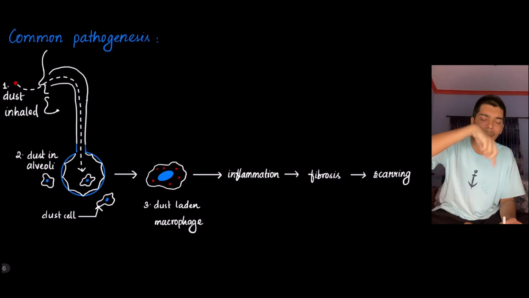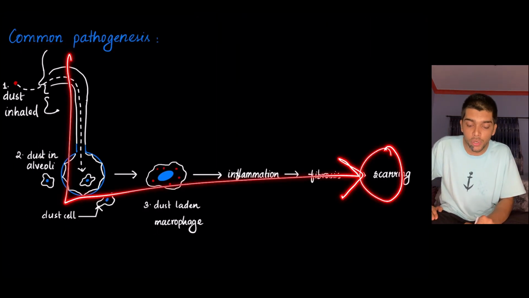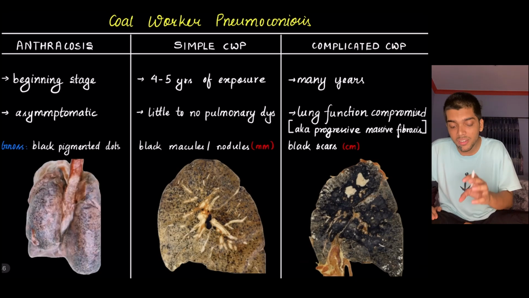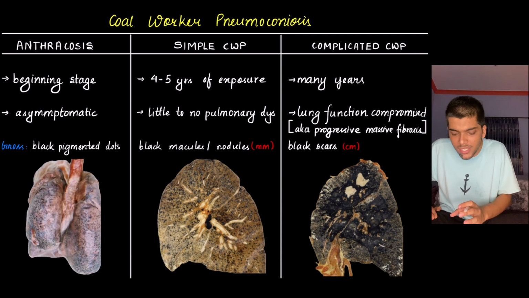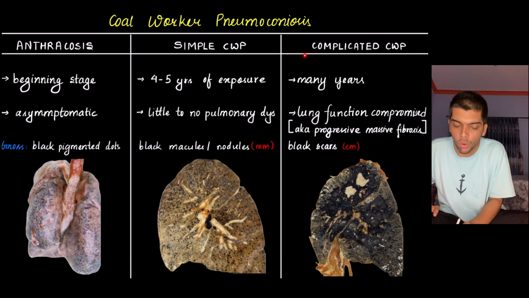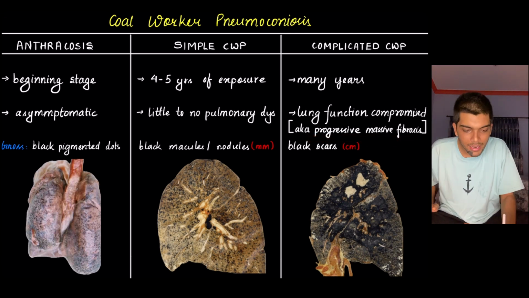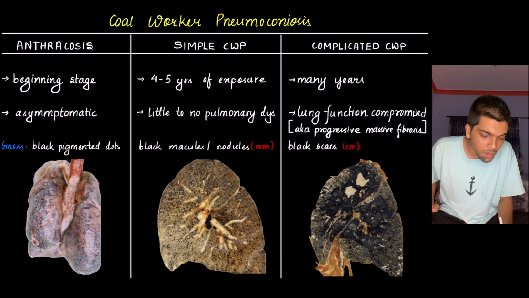Again, go back, common pathogenesis. At the end of the day, what is taking place? Scarring is taking place due to fibrosis. So there is fibrosis and scar formation in the lung, and the lung loses its ability to function. The lung function gets compromised. Since there is massive fibrosis, complicated coal worker pneumoconiosis is also called progressive massive fibrosis. Okay, now cross. In anthracosis, the lung contains these black pigmented dots.